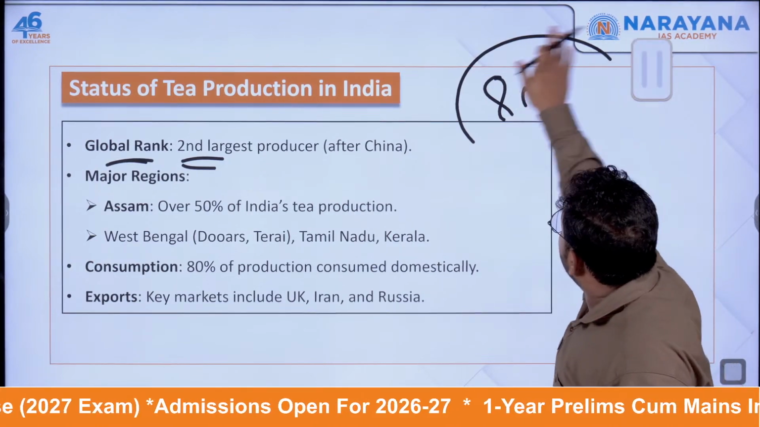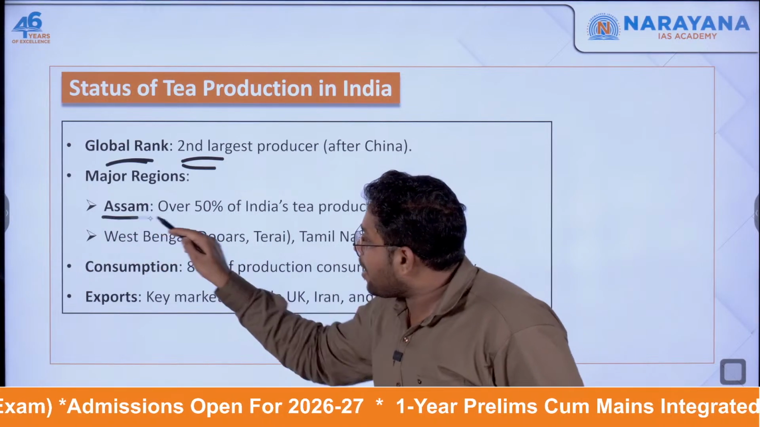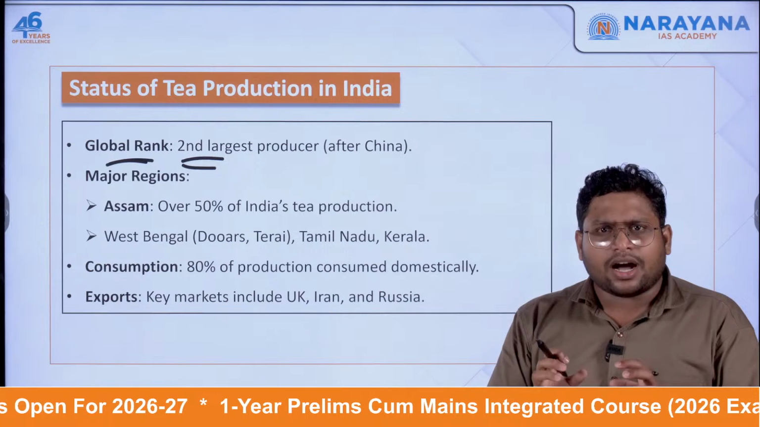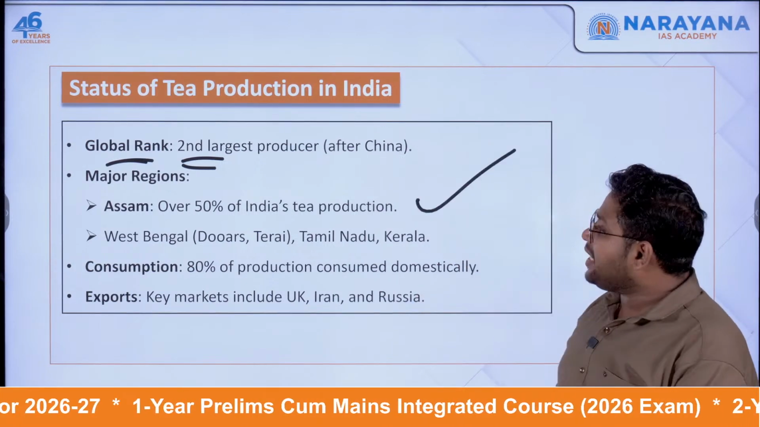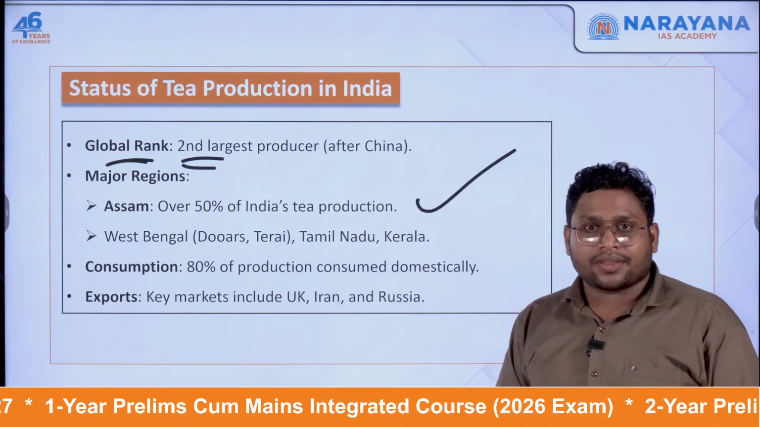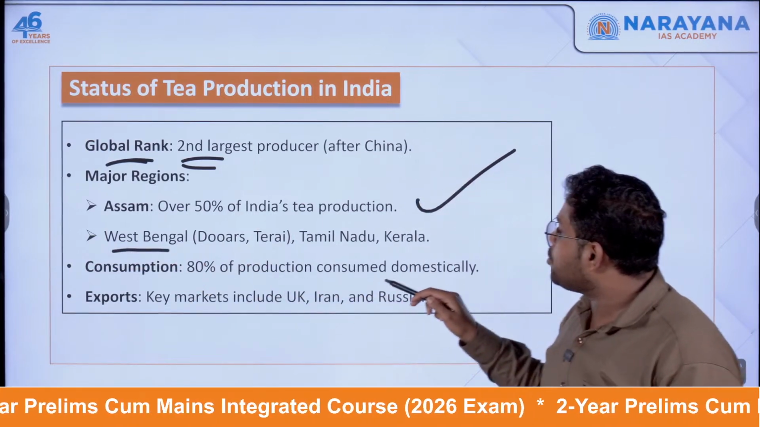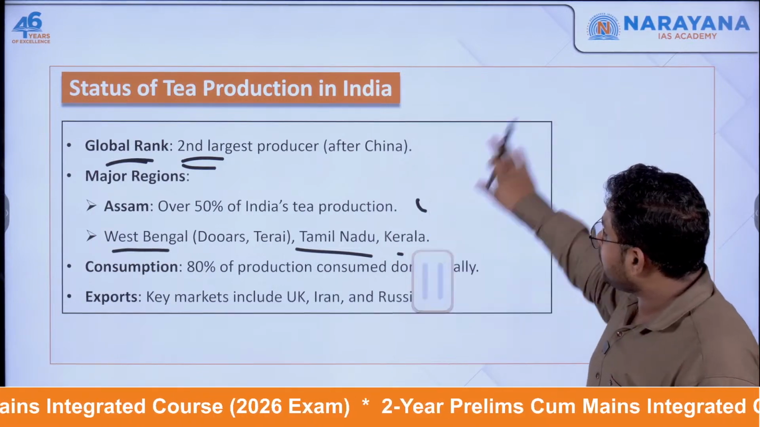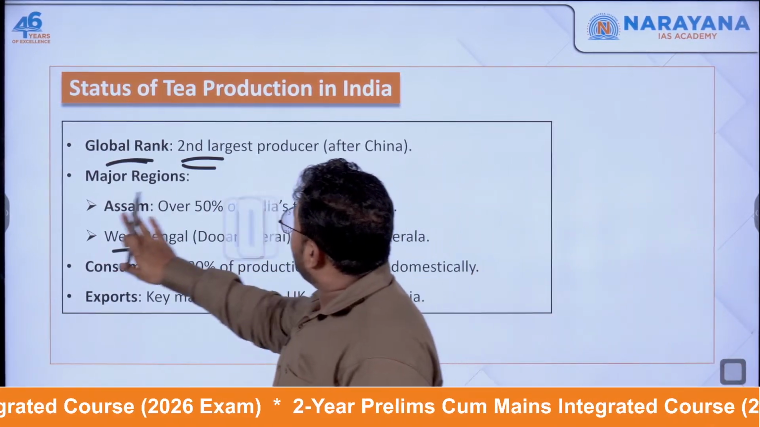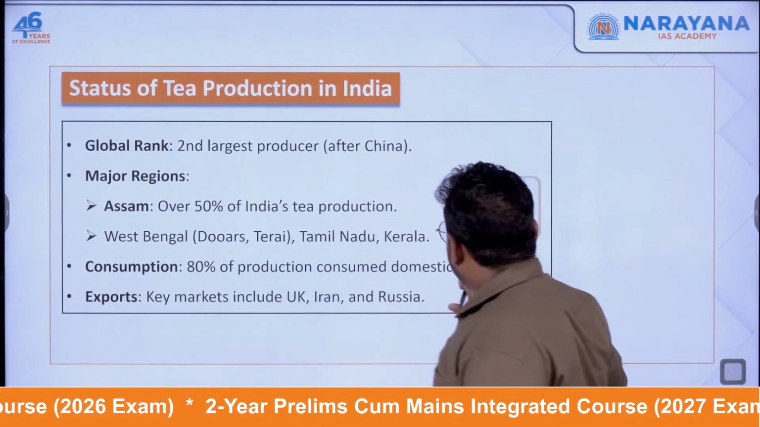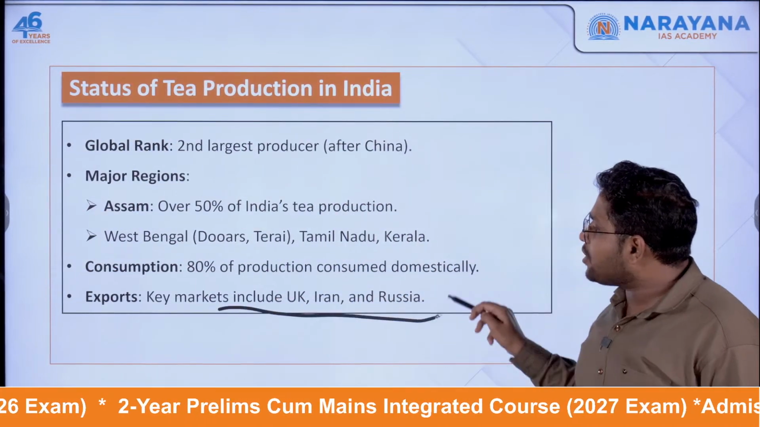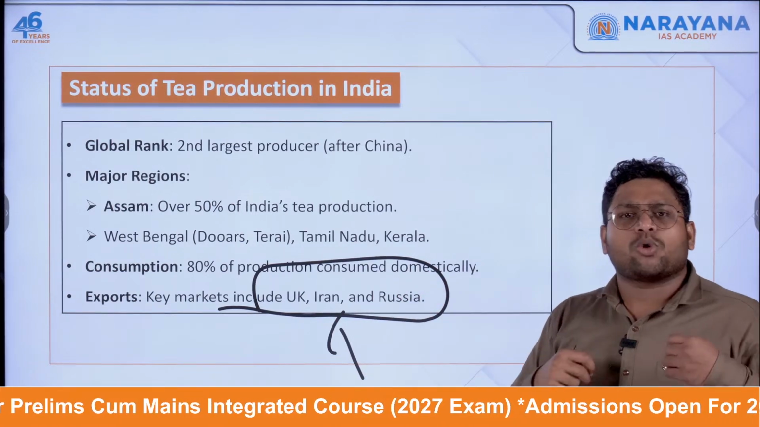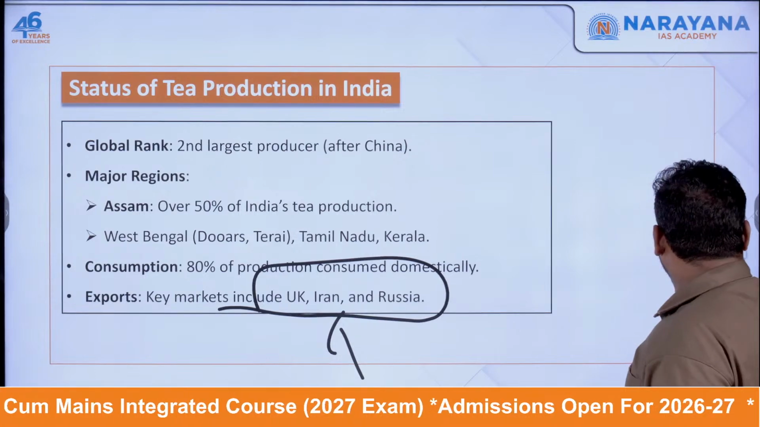Now, if you talk about specific areas in India, Assam is at the top when it comes to tea production. More than 50%, half of the production of tea, is taking place only from Assam. After Assam, West Bengal is doing good, Tamil Nadu is doing good, Kerala is doing good. And when we are saying only 20% we are exporting, that 20% is going into the markets of UK, Iran, Russia, and many other parts of the world. But these are the places where we export more: UK, Russia, and Iran.